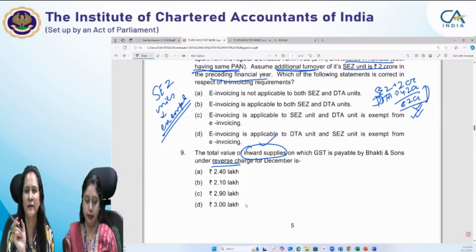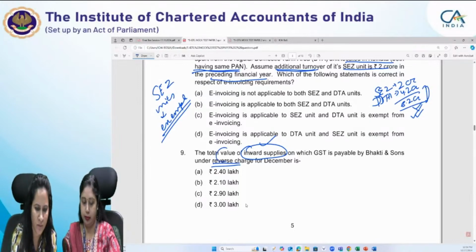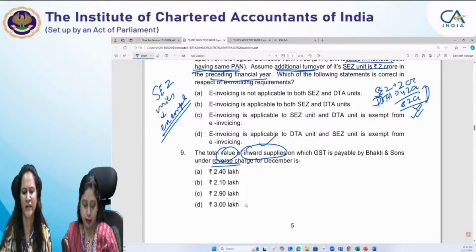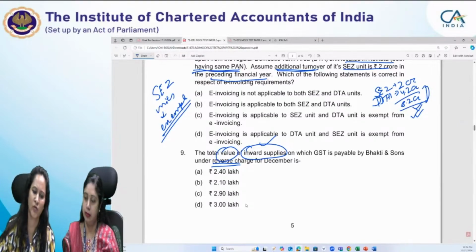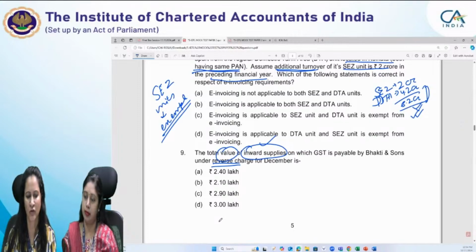We also need not determine the GST to answer this question. We just have to consider the inward supplies on which GST is payable by Bhakti and Sons under reverse charge, and add up the total value of those inward supplies, because the total value is asked, not the GST amount.